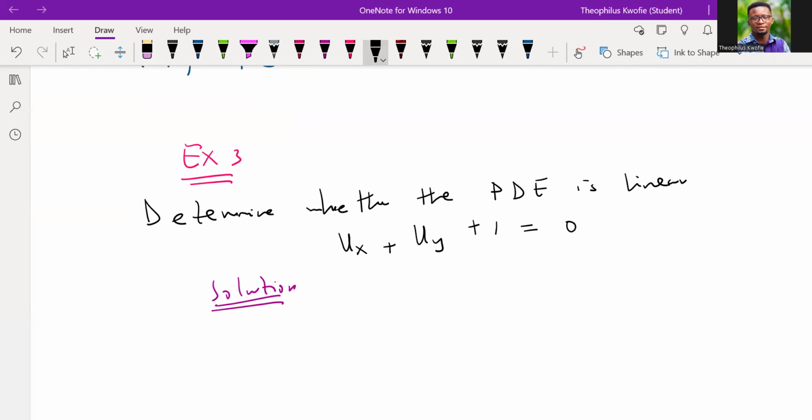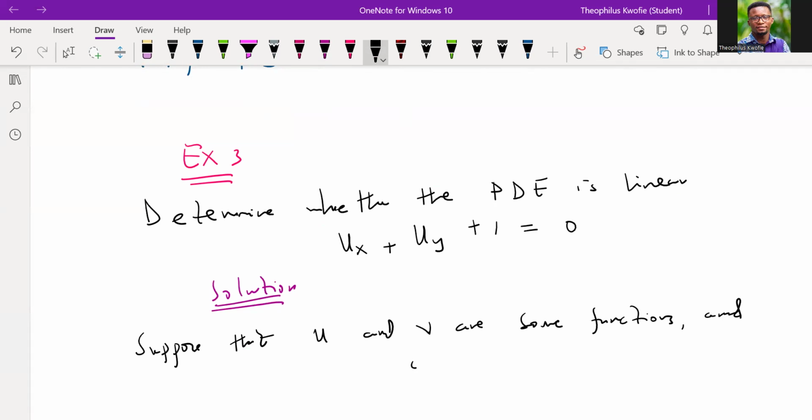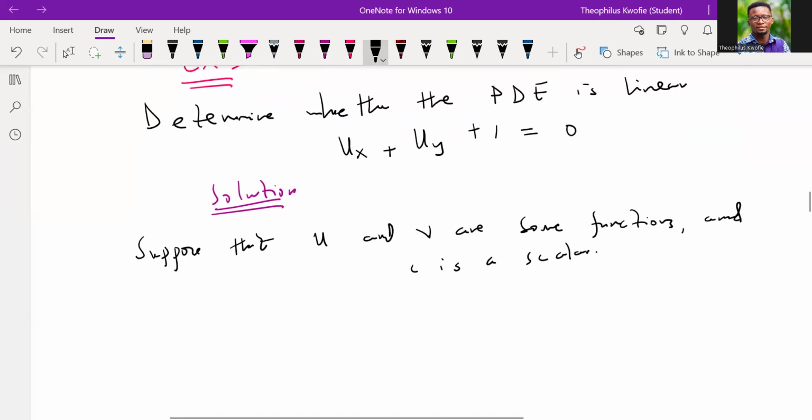Suppose we have two functions, u and v are some functions, and c is a scalar. According to the property, suppose that L is a linear operator.